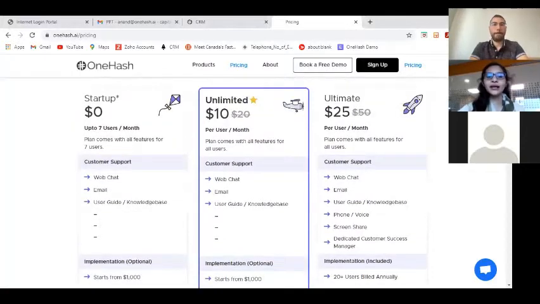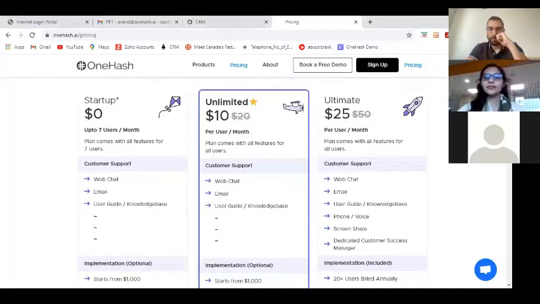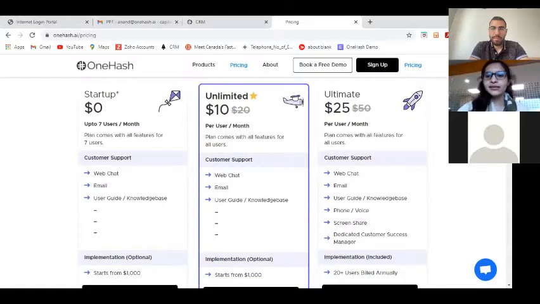Then we have the unlimited plan, in which you just pay $10 per user per month, and the ultimate plan, which is $25 per user per month, in which you get a dedicated manager to keep track of all your requirements and all the implementation. And we don't charge module-wise. You get all the modules under a single roof for each license, right? So I'll just give you a short demo.